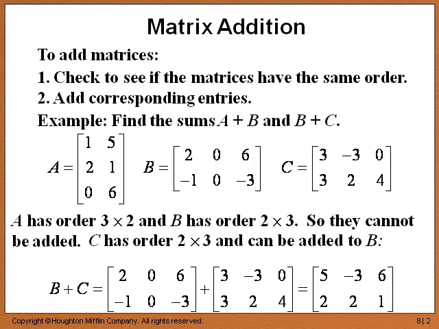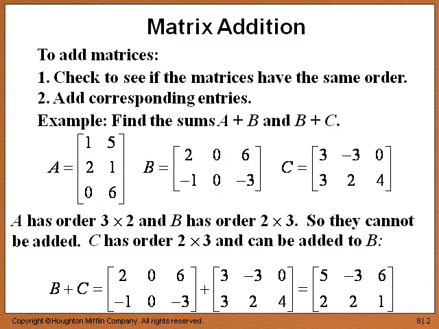Alright, so in matrix B, let's start with the number 2. That is first row, first column. So we add it to the corresponding entry in matrix C. And the first row, first column element of matrix C is 3. 2 plus 3 is 5. And we can continue that process with each corresponding entry, going from left to right.